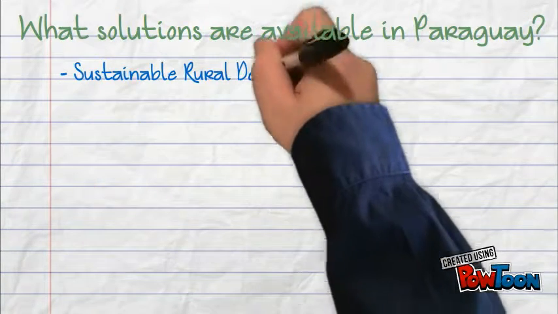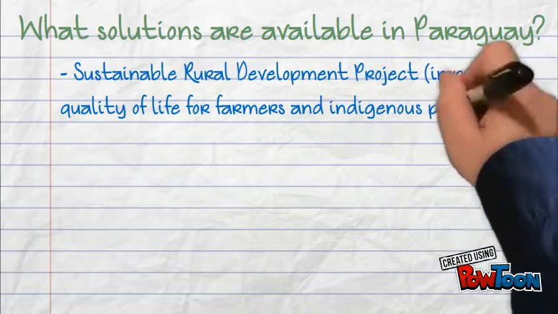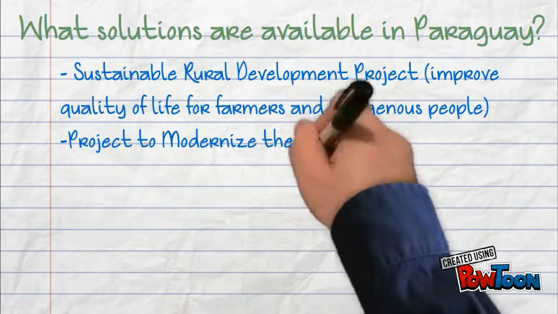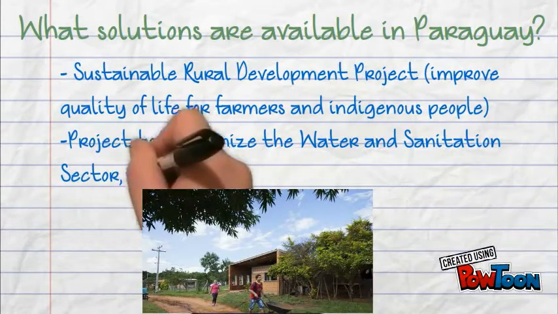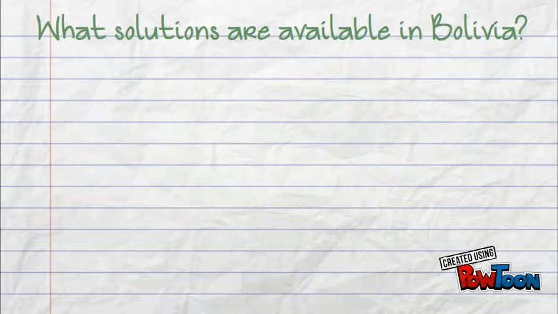Other solutions include the Sustainable Rural Development Project, which aims to contribute to improving the quality of life of small farmers and indigenous communities. The project to modernize water and sanitation sector, with funding for $64 million, aims to improve sector management and water and sanitation services.